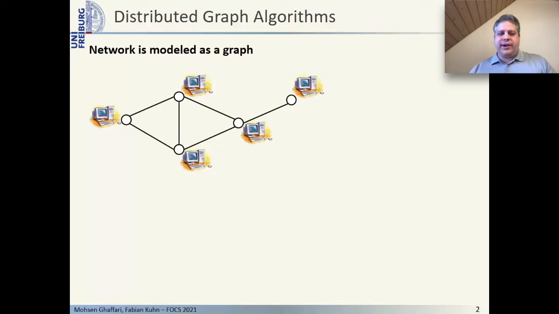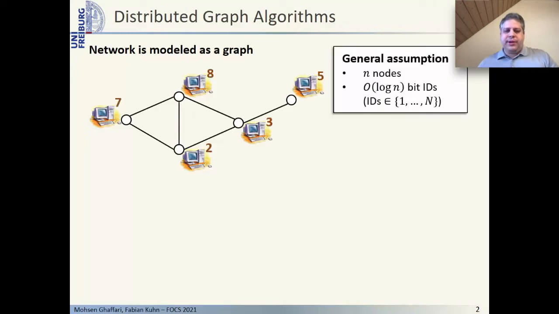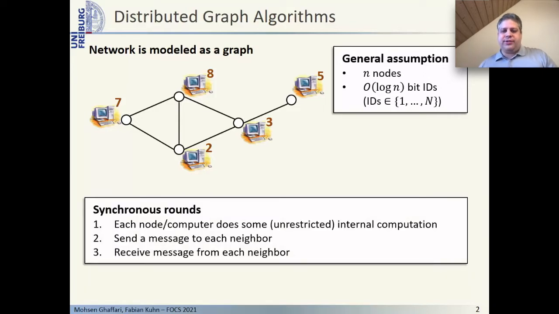We are considering graph problems in a very classic distributed message passing model where we have a network which is modeled as an undirected graph. We typically assume that the network, and thus the graph, has n nodes and that each node is equipped with a unique O(log n)-bit identifier. Communication happens in synchronous rounds.